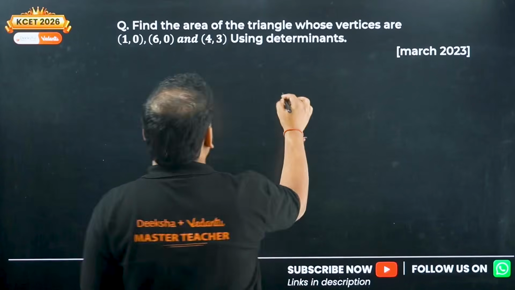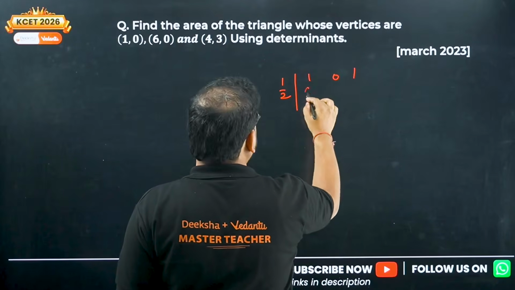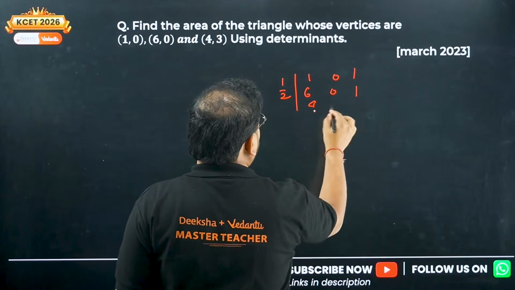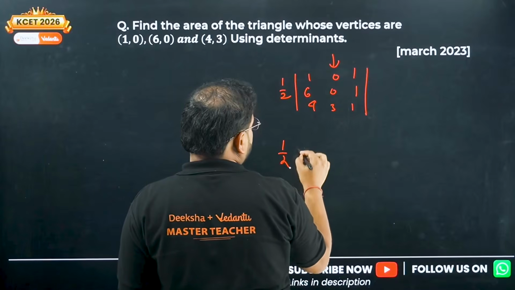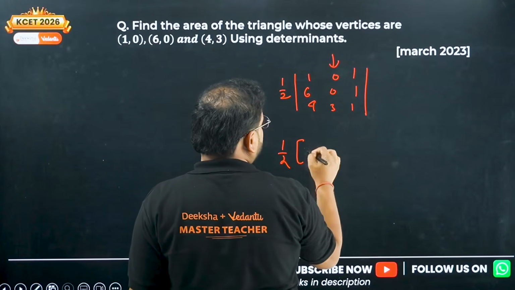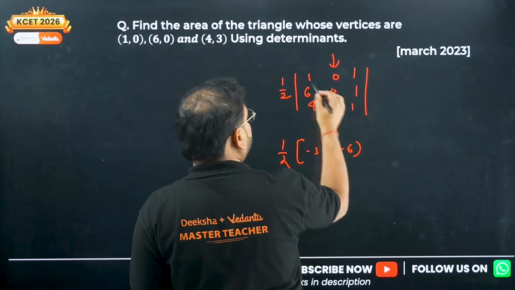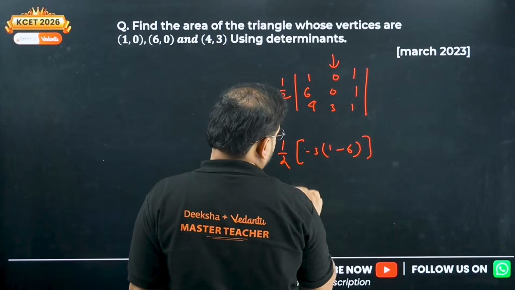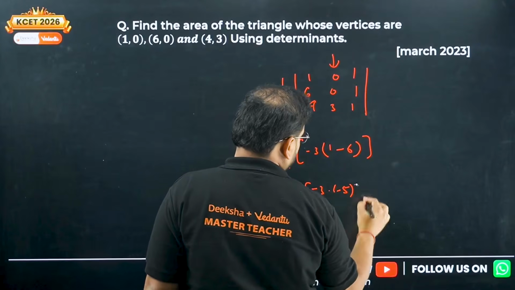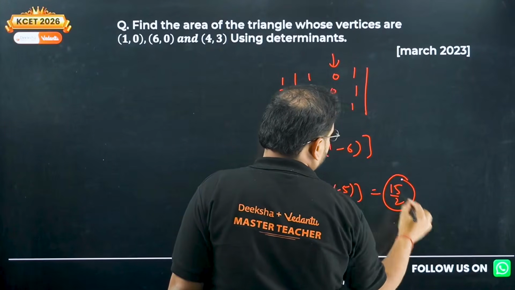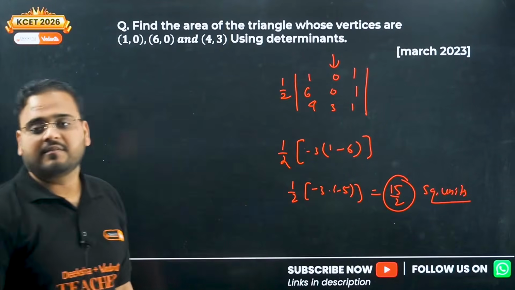Find the area of a triangle. Find it. 1 by 2, 1 0 1, 6 0 1, 4 3 1. Expand across the third column, the second row. 1 by 2 as it is. Over here check 0, minus plus minus, so minus 3 times this, this is cancelled. 1 minus 6. What do I get? 1 by 2 into minus 3 into minus 5. How much is that? 15 by 2 is your area. So 15 by 2 square units.